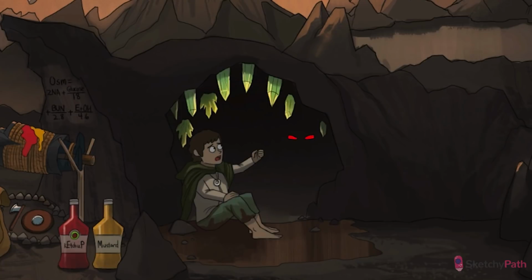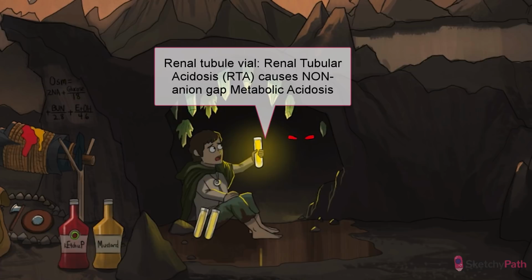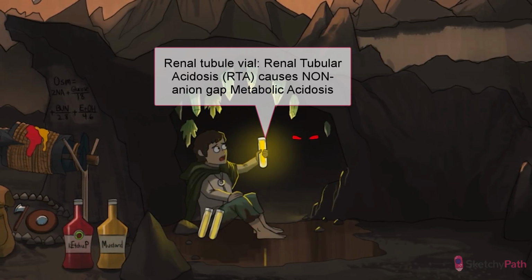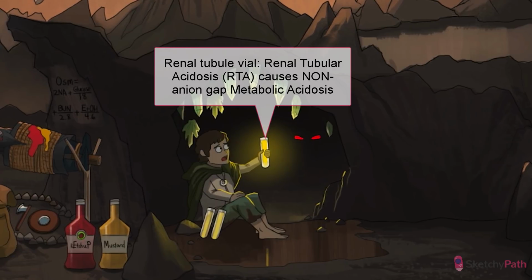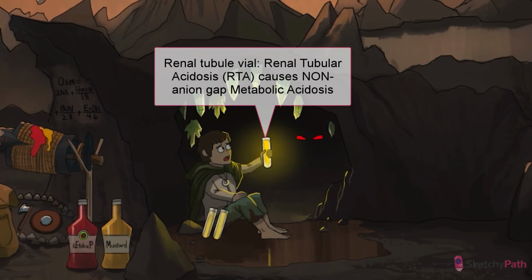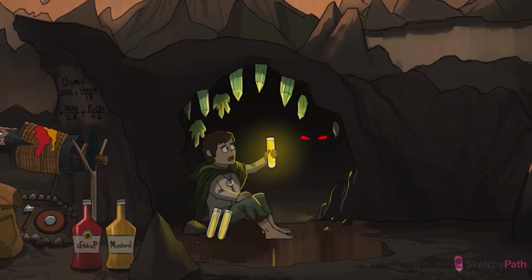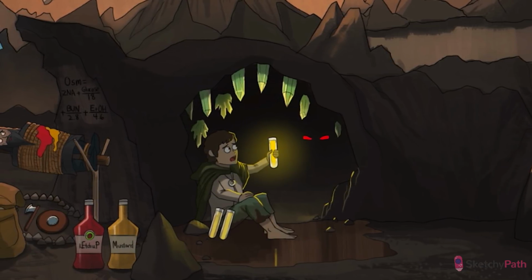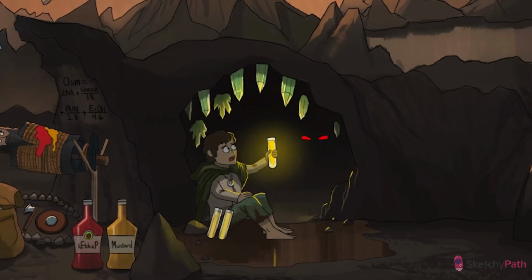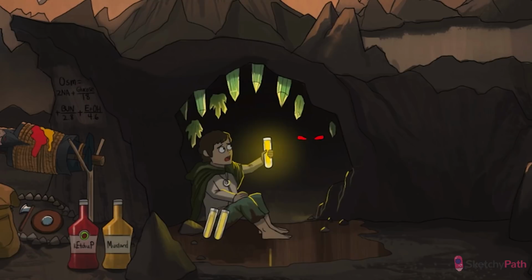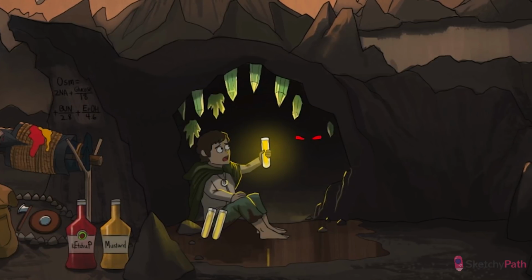Whoa. Calm down, everyone. It's just diarrhea. And as he pulls out that renal tubular vial to light his way, a gift from Lady Glamurdriel, think of renal tubular acidosis, or RTA, a group of disorders that results in decreased reabsorption of bicarb by the kidney, or a decreased production of bicarb by the kidney, which is paired with the inability to properly excrete H+. You'll encounter a few pathologies throughout this course that affect renal handling of bicarb, like adrenal insufficiency. For more info on RTA, check out their very own sketch coming up next.